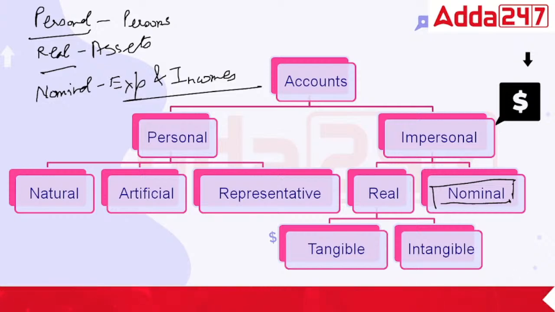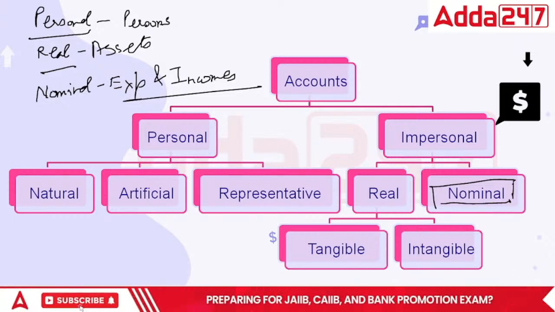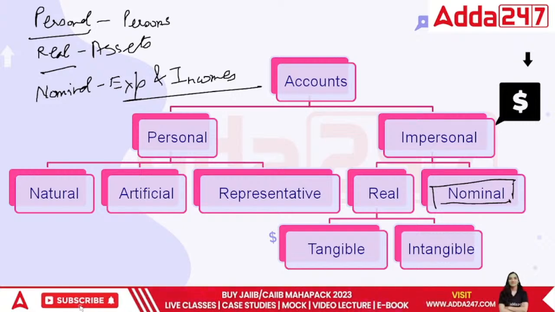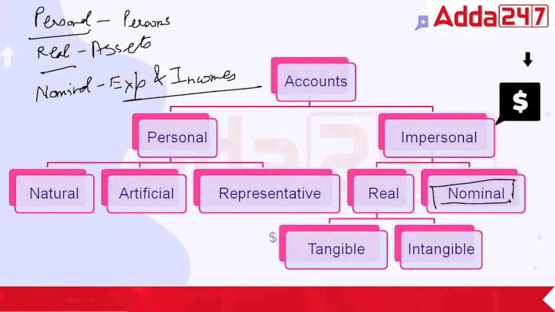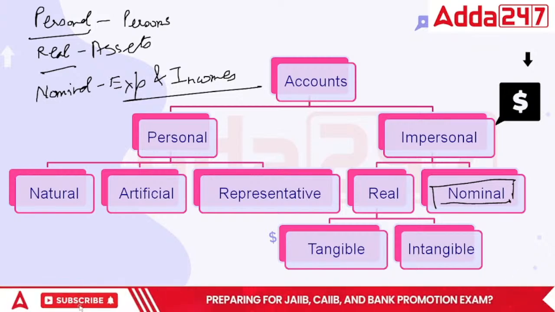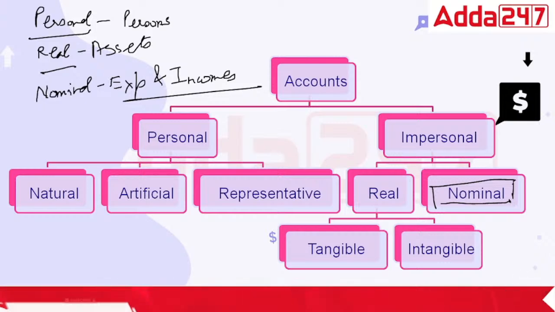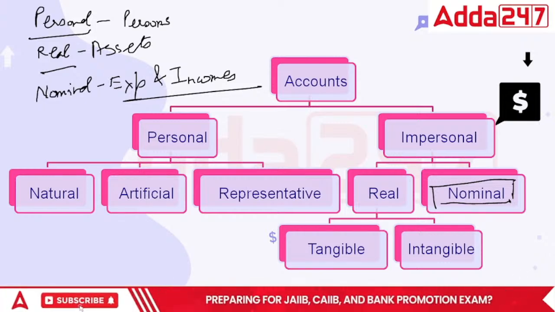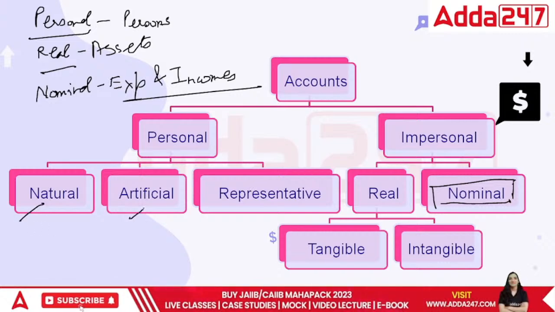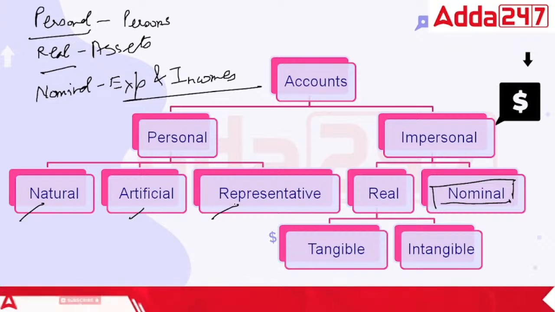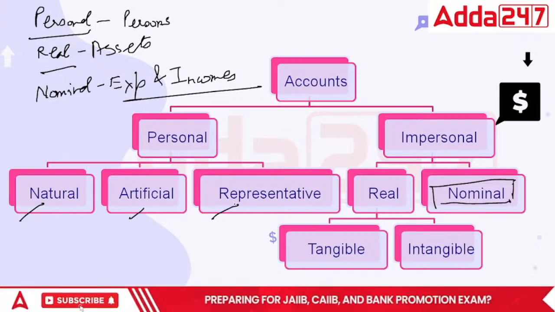This is the rule of personal, real and nominal. Done everyone? Got the idea? So now can we say that personal was all about persons, natural, you and me living, artificial about companies, and representative, the payments of the past or payments of the future, receipts of the past or receipts of the future.